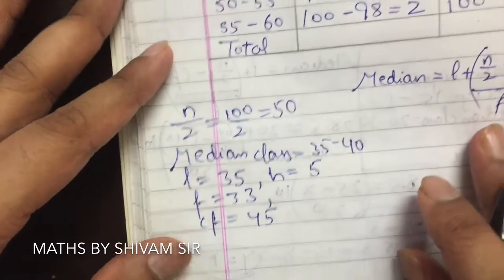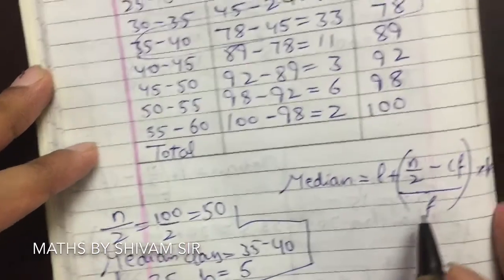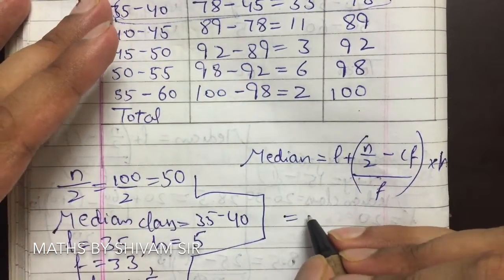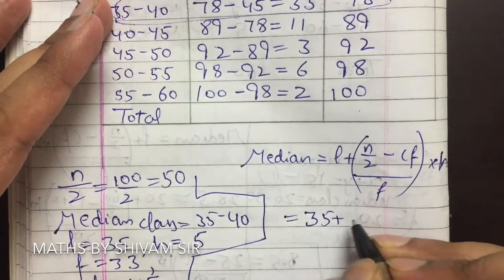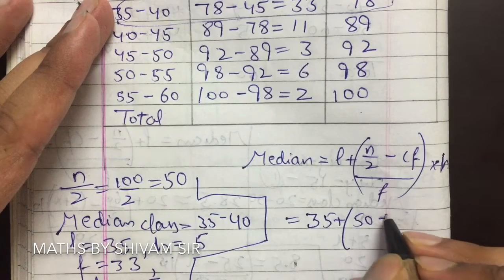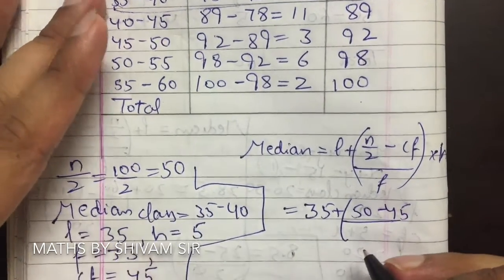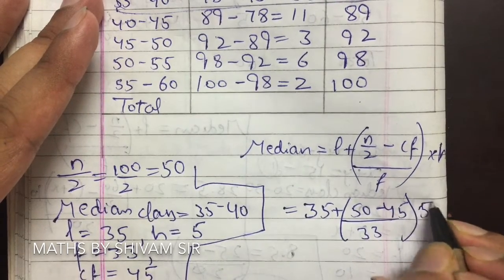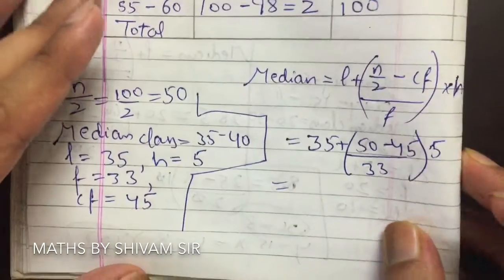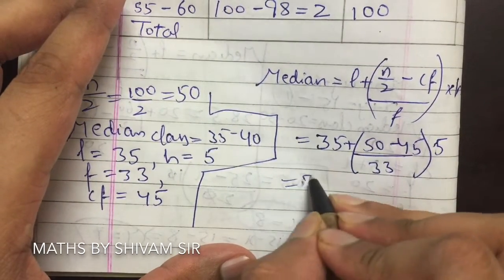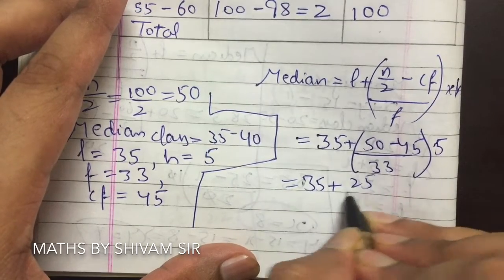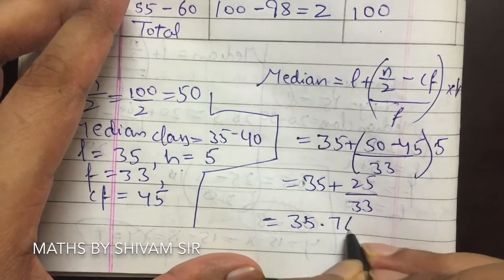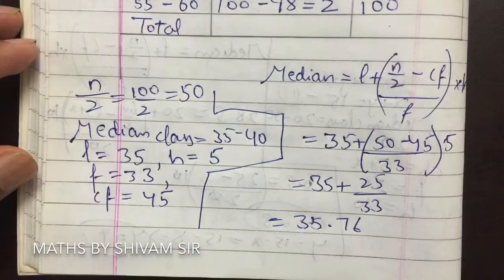Putting the values in the median formula, median is equal to L plus N by 2 minus CF upon F multiplied by H. So L value is 35 plus N by 2 is 50 minus CF is 45, upon F value 33, multiplied by H value 5. Simplifying this, we get 35 plus 25 upon 33. On simplification, this will be 35.76. 35.76 is the median.